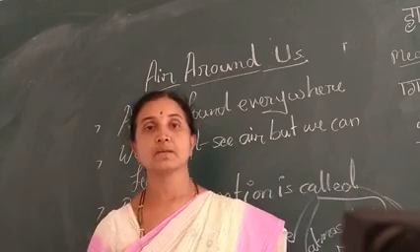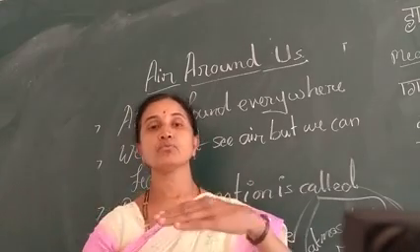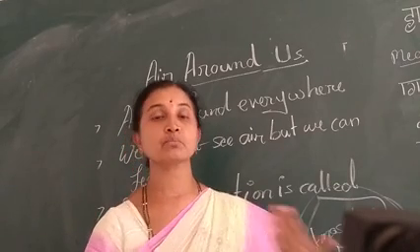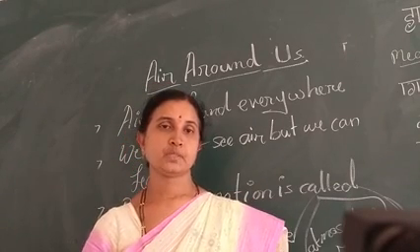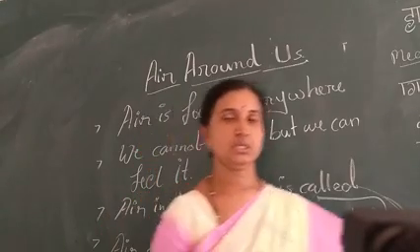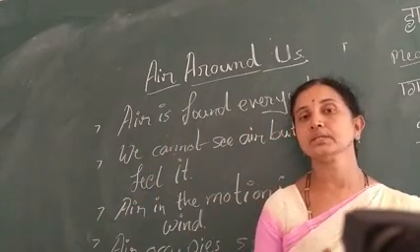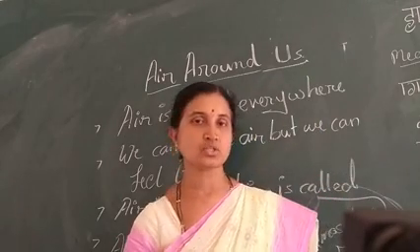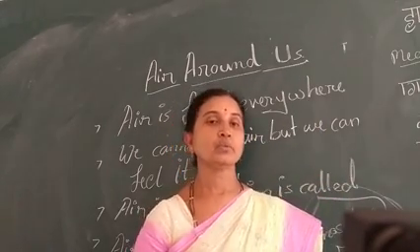Air is present. So this envelope of air around our earth is said to be atmosphere. Atmosphere is the covering of air around our earth. Atmosphere contains air, and air is a mixture of many gases like oxygen, nitrogen, water vapor,